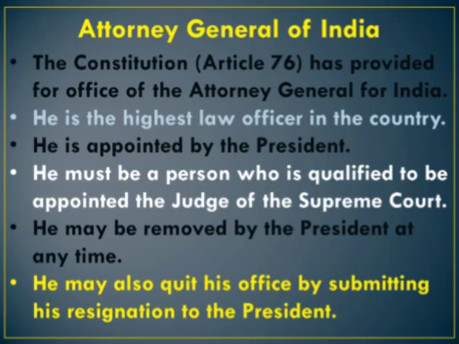The President appoints the Attorney General. The person who is appointed should be qualified to be appointed a judge of the Supreme Court. He may be removed by the President at any time. He may also quit his office by submitting his resignation to the President. If he wants to quit his post, he has to give the resignation letter to the President.